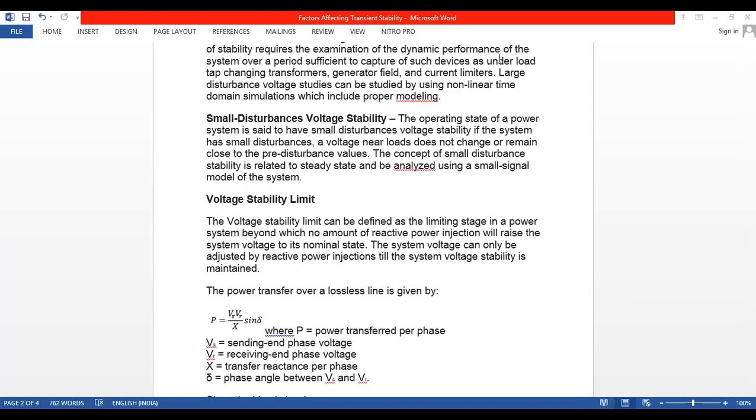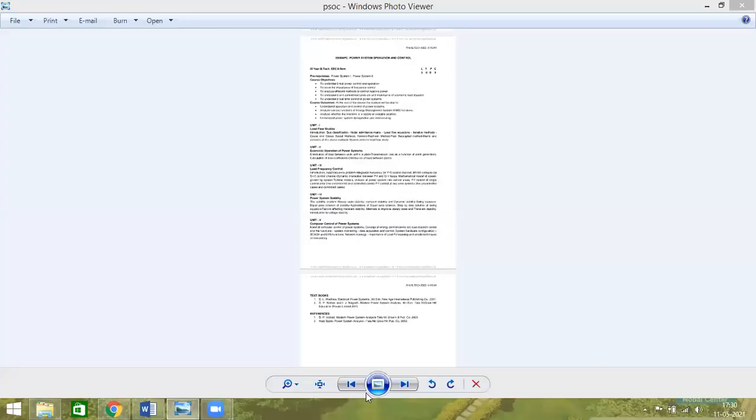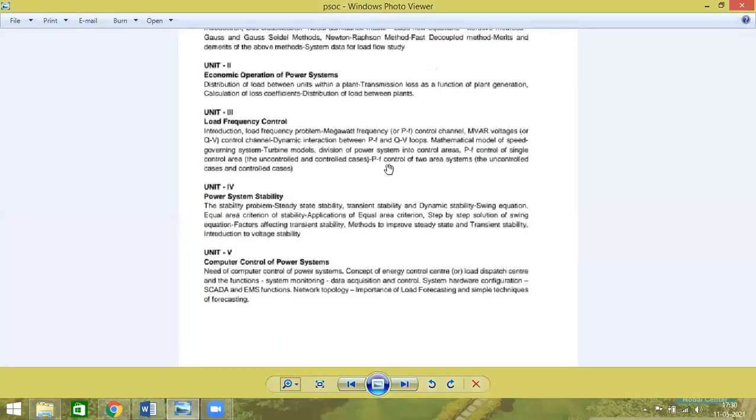I was given the task to take this unit only in the PSO subject. Let me share the syllabus first. I hope the syllabus copy is now shared with you. You see our target: we have taken this fourth unit first. If they say to prepare the fourth unit for mid one, you prepare. The fourth unit is power system stability.